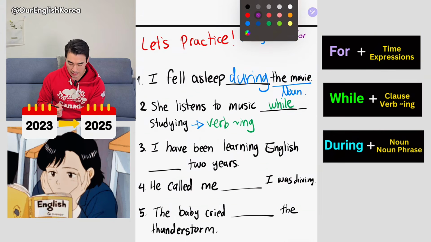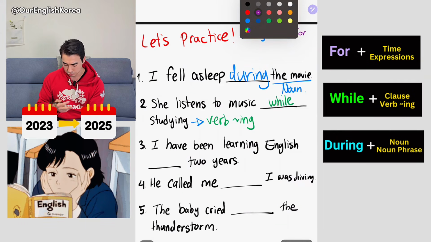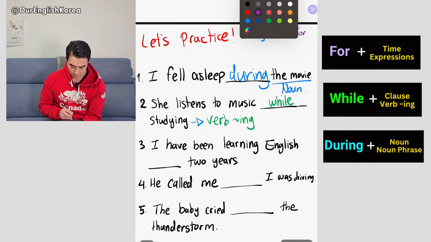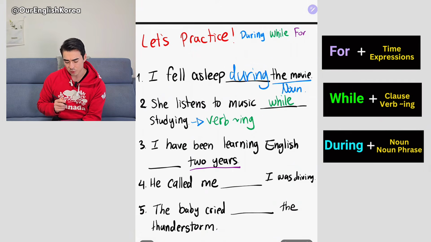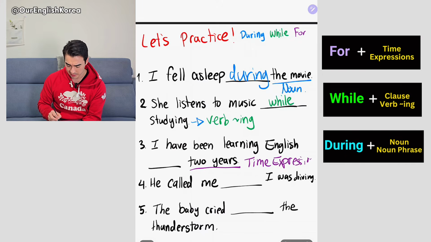Number 3, I have been learning English 2 years. Now, 2 years looks familiar. It kind of looks like a time expression, right? If that is the case, then it's not during, it's not while, so it has to be for.